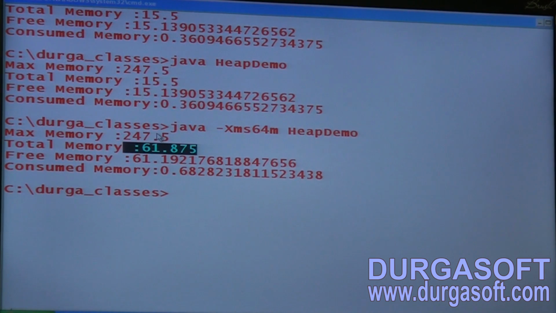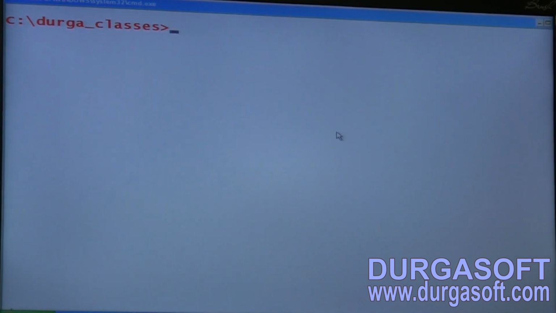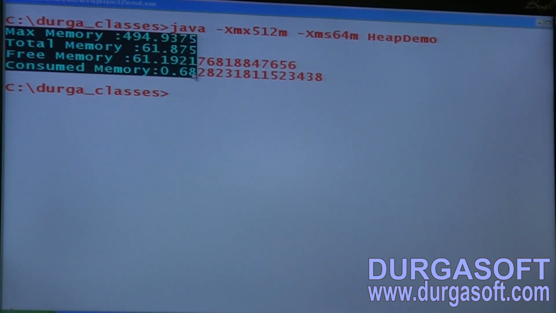Sir, I want to set a maximum and a minimum heap size, both. Simple. How much max do you want? 512 MB. How much minimum? 64 MB. Can you tell what is the way? java -Xmx512m -Xms64m followed by HeapDemo. Have you observed? By default you are going to get max memory 512 and total memory 64. There is a difference, but approximately the values got set.